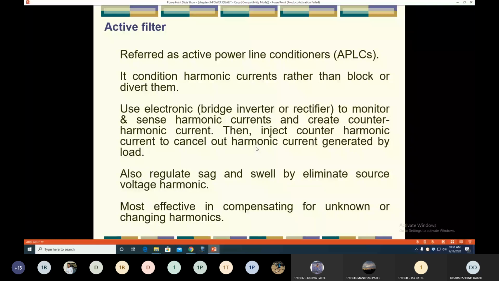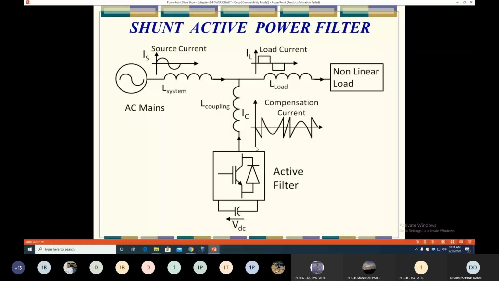So you can see that this is a single line diagram of a shunt active filter. Here is a generator, a pure sine wave at the generating side. This is the transmission line representation, an inductor. This inductor represents the load. Because of the non-linear load at the load side, the current is not a pure sine wave, which largely affects the operation of the non-linear load. That's why we require this active filter.